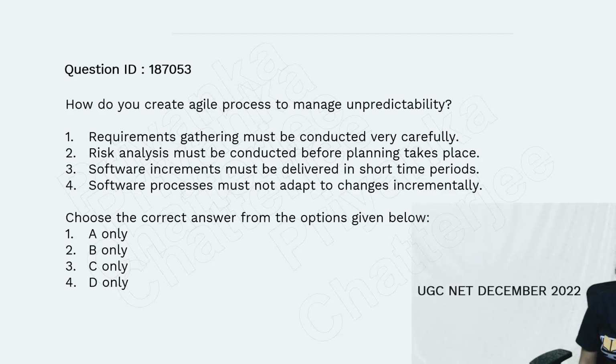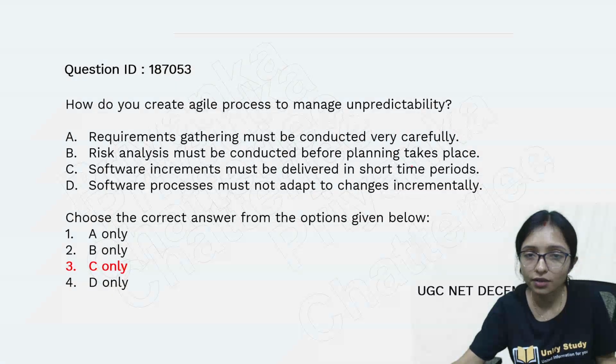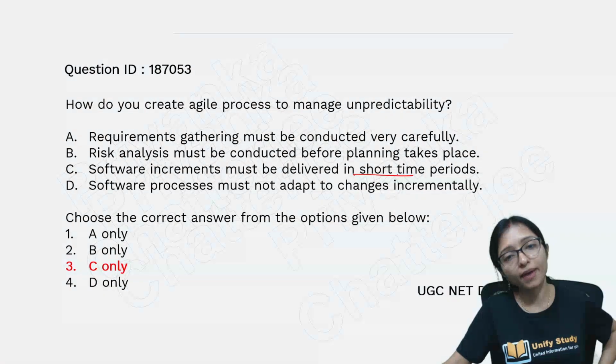And now the next question, again from Agile, December 2022. Create an Agile process to manage unpredictability. Yes, here your answer is option C, because of delivering in a short period of time. Whenever you are delivering, you are taking feedback from the customer.